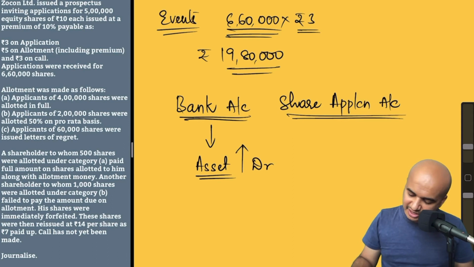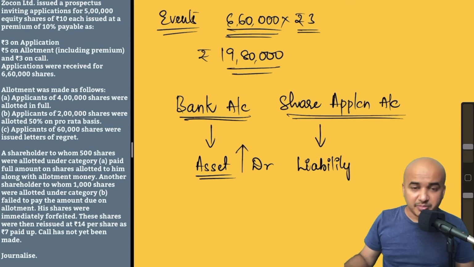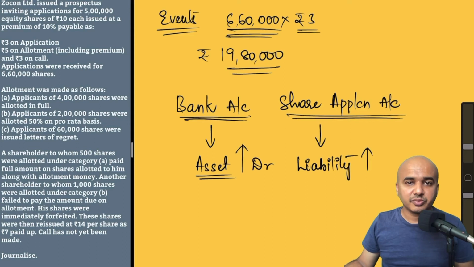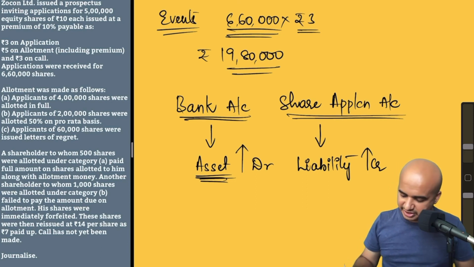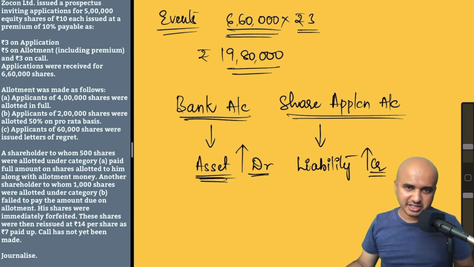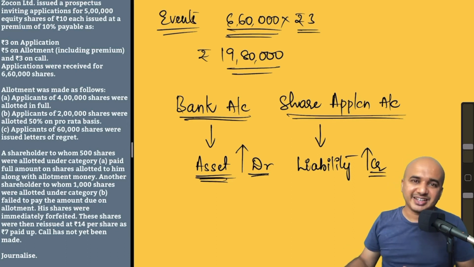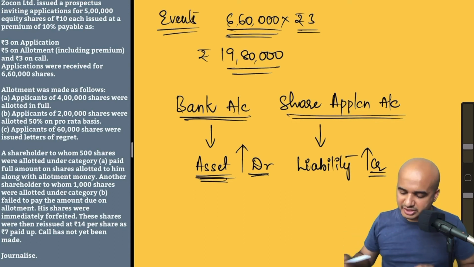Now this is a liability. Why is this a liability? Because we have received the money, but we haven't given anything in return. So the liability is also increasing. That means we have an asset which is increasing, and at the same time a liability which is also increasing. So how do we account for the same? The asset rule says if there is any increase, debit it. The liability rule says if there's any increase in liability, credit it. So there we have our debits and credits. All that we need to do now is to pass the journal entry. So let us do that.